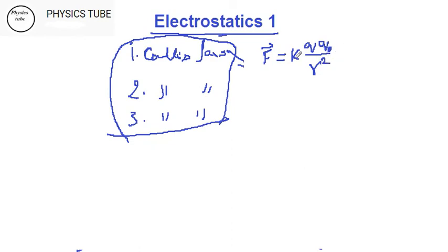Because I cannot equate a vector with a scalar quantity, this side has to be a vector, and so must the contents of the right hand side. In k we have 4 pi, 1 by 4 pi epsilon, nothing of this can be a vector. Q and q naught cannot be vectors, and r square is in the form of a square, so we cannot give a vector to this. If you give one, there is no meaning, so it's all the same.